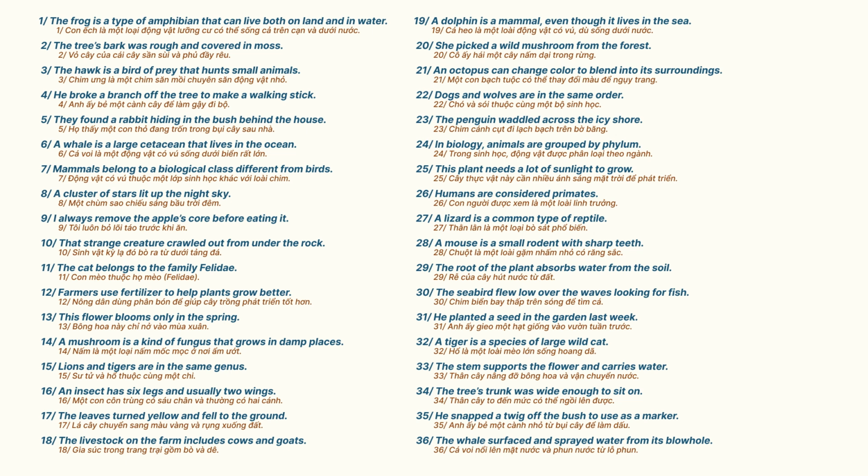2. The tree's bark was rough and covered in moss. 3. The hawk is a bird of prey that hunts small animals. 4. He broke a branch off the tree to make a walking stick. 5. They found a rabbit hiding in the bush behind the house.